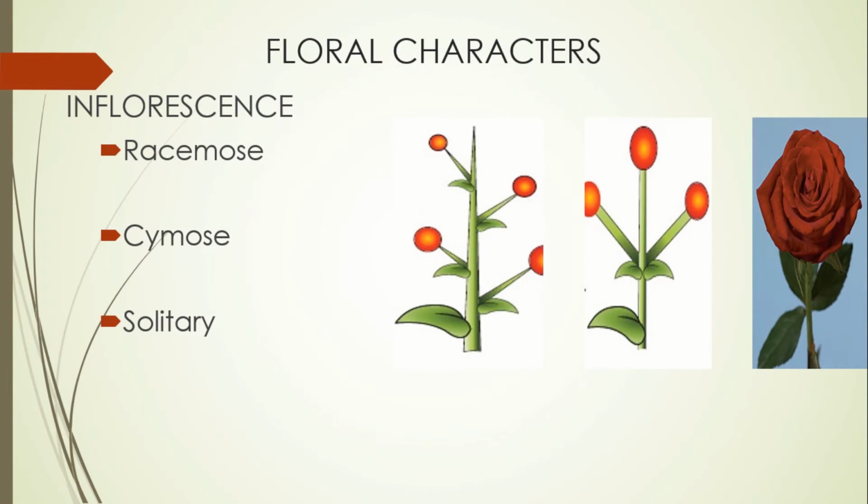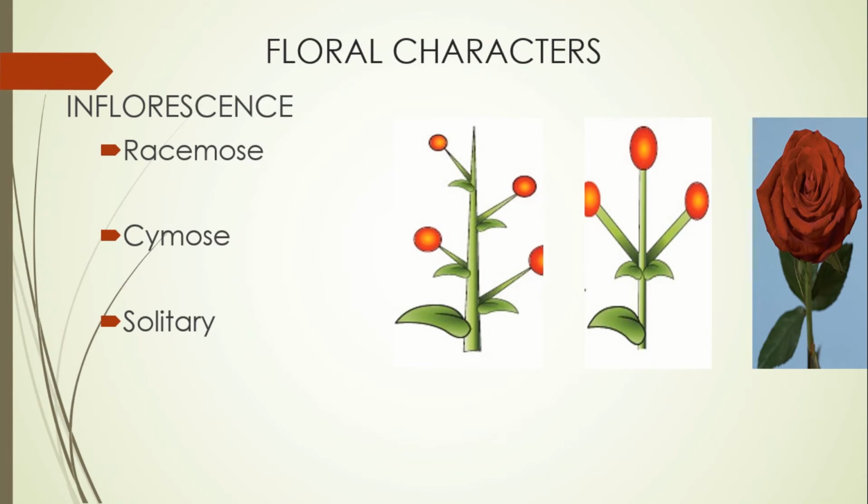So now let's move on to the floral characters of this family. First is the inflorescence. The inflorescence of the Rosaceae family may be racemose, in which the main axis develops little and continues to grow indefinitely up to the last flower. They also possess cymose inflorescence, which in some cases means the main axis has limited growth. In this case, the lateral axis terminates into a flower and it limits the growth of the axis. And also, few members of this family possess an inflorescence that is solitary in nature.